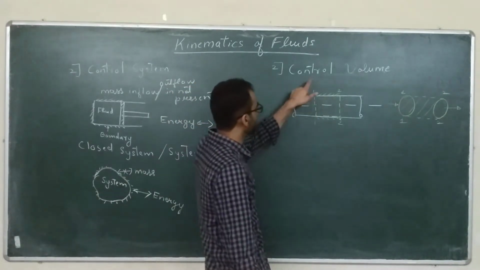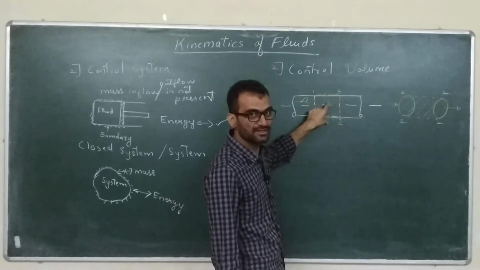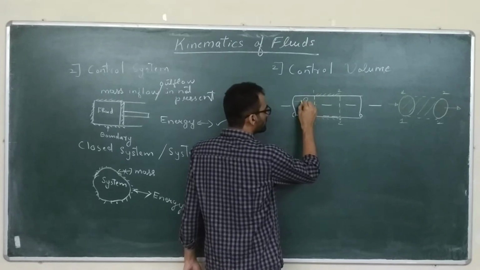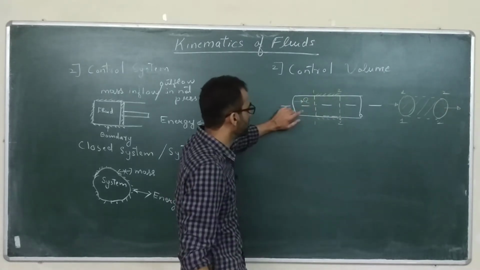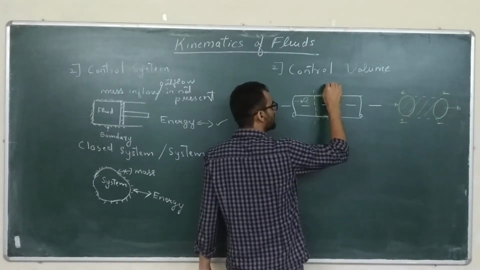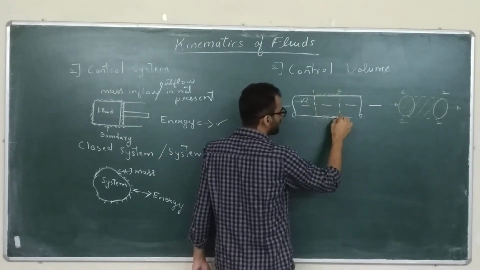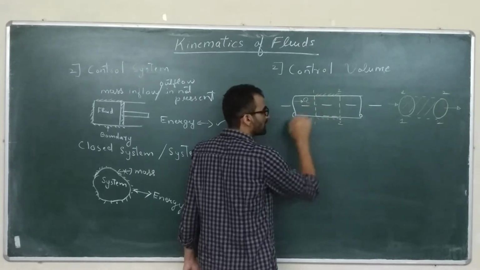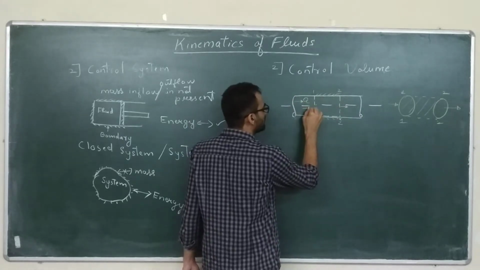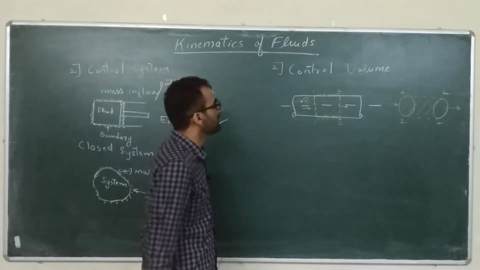Now what is happening here is called a control volume approach, in which we fix a particular volume and study the changes occurring in that volume. One property of a control volume is that mass inflow and outflow is possible. Through this pipe boundary, there is no mass going out or coming inside. However, at surfaces 1-1 and 2-2, we get a mass inflow at 1-1 and mass outflow at 2-2. So mass flux is possible through control surfaces in the control volume approach.